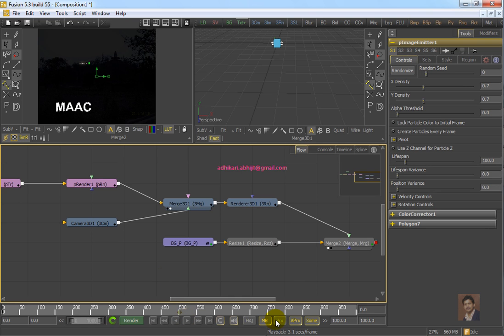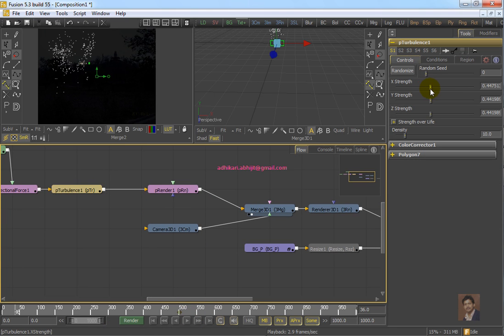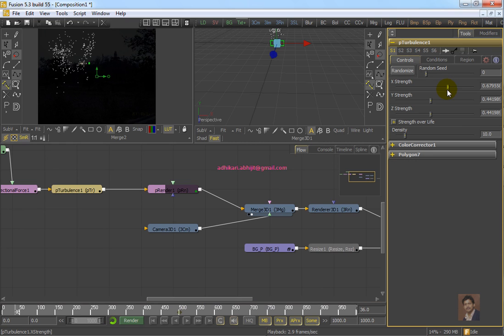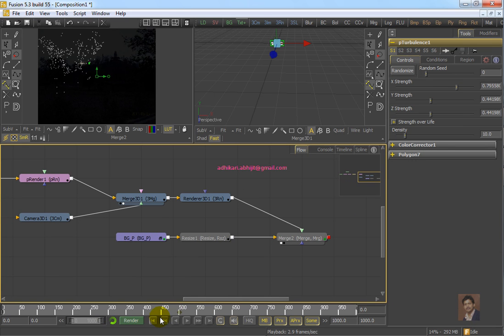We can also use proxy. To spread the particle a little bit more, you can adjust X strength. Okay, that will be better. Now play the file again.